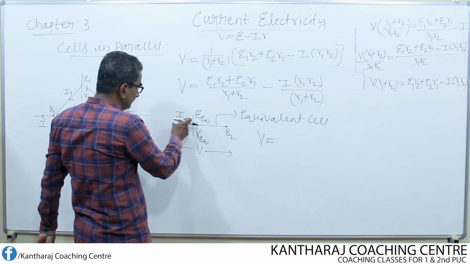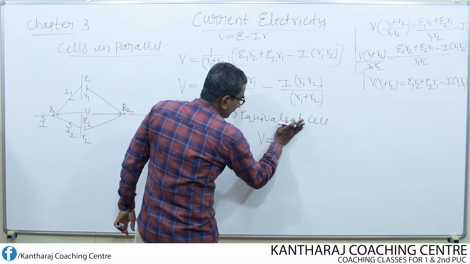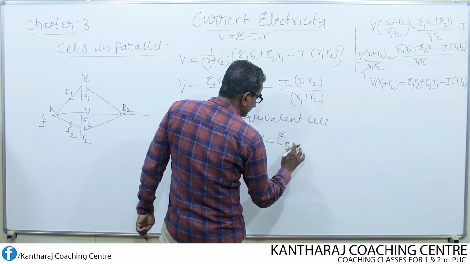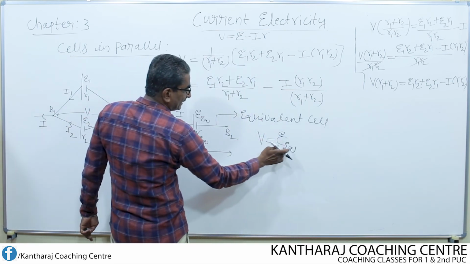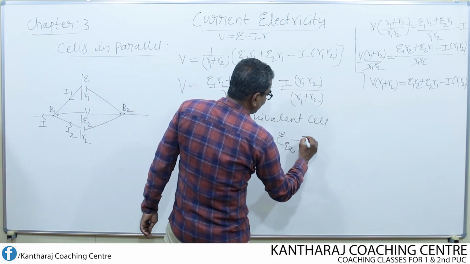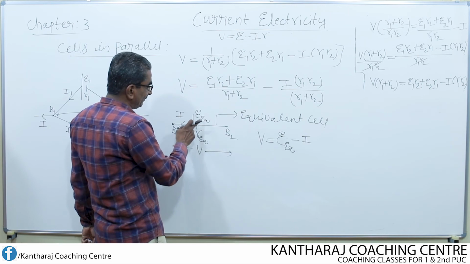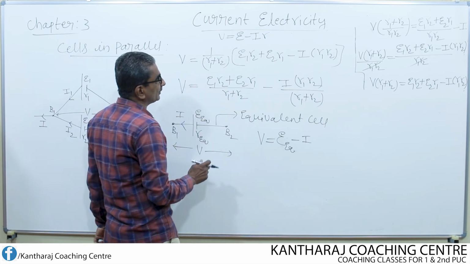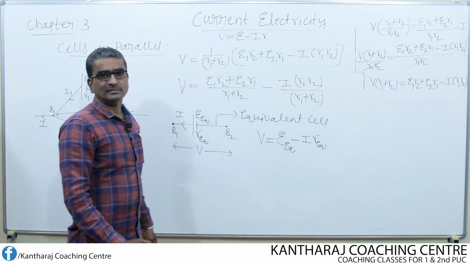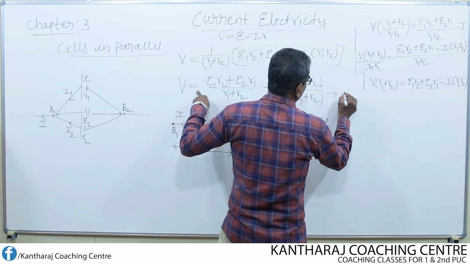What is the main current? Main current is I. Okay, sorry, EMF. EMF is E equivalent. In place of E, I write E equivalent because I am considering the equivalent cell, minus current I. I and V are the same, whereas internal resistance and EMF are different. So I into R equivalent. So this is one equation. Let us call this equation 1.